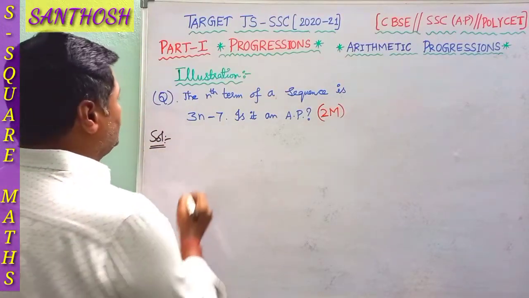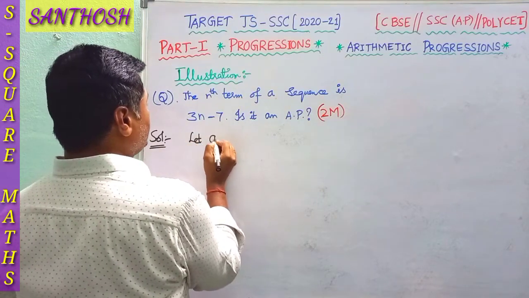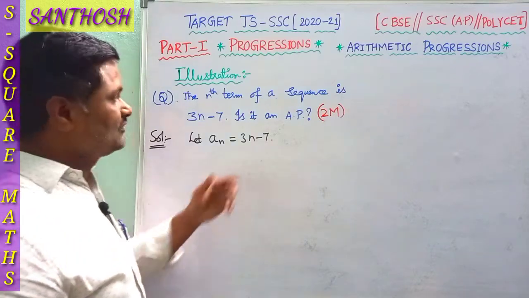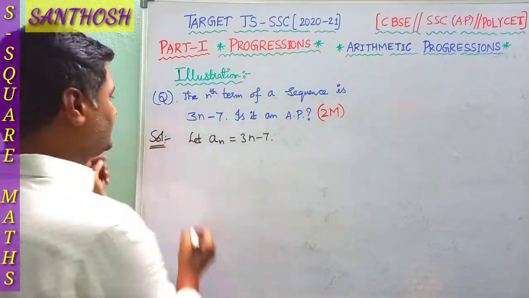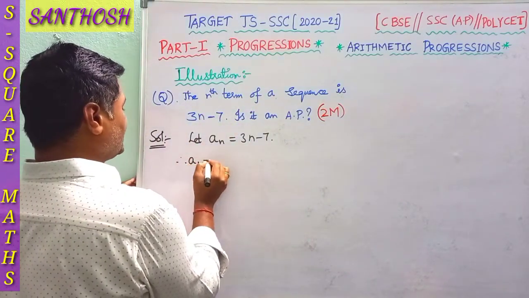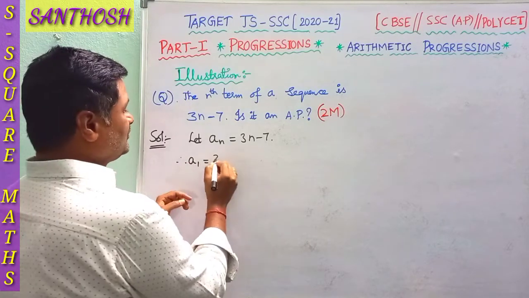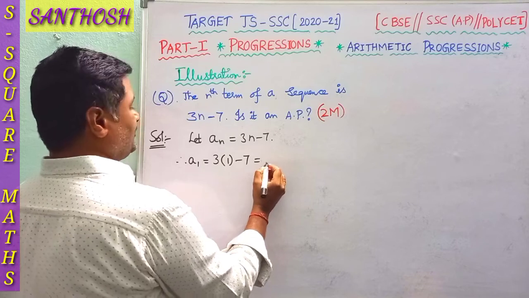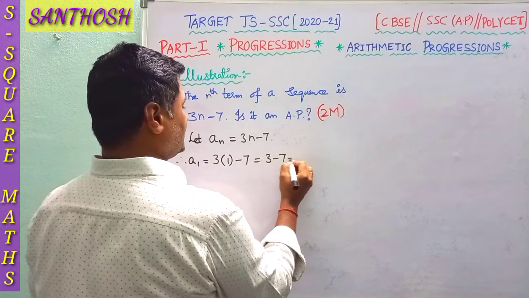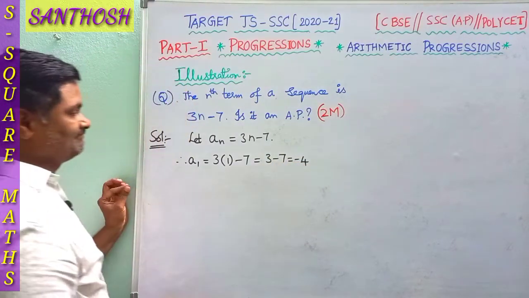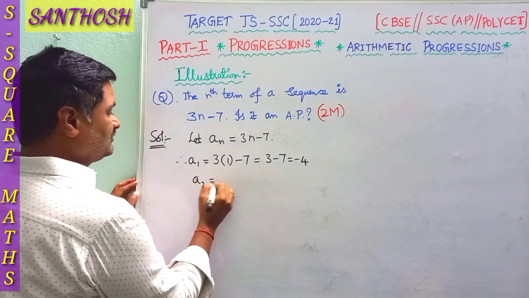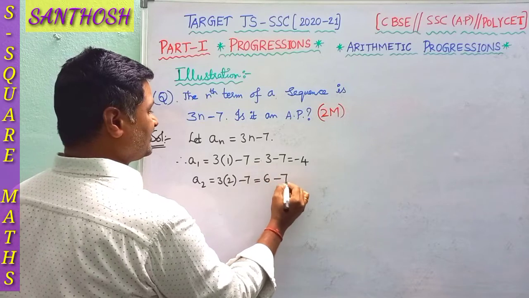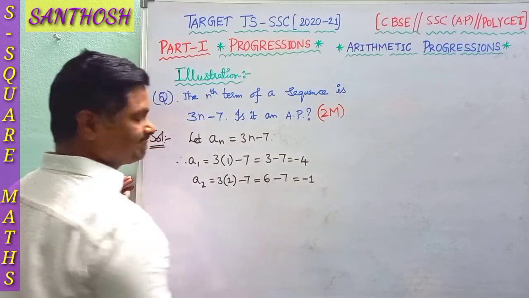Let an be equal to 3n minus 7. We have to check whether it forms an AP or not. Therefore, find the first term: A1 is 3 into 1 minus 7, 3 minus 7, nothing but minus 4. Next A2, 3 into 2 minus 7, 6 minus 7, nothing but minus 1.